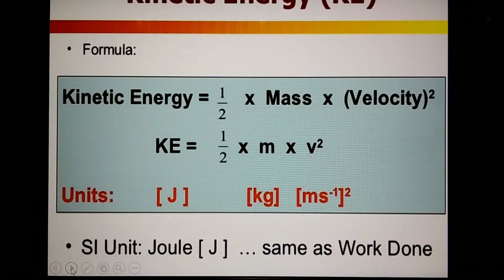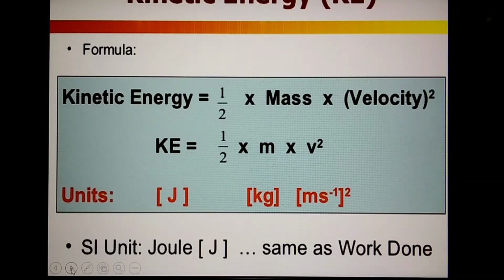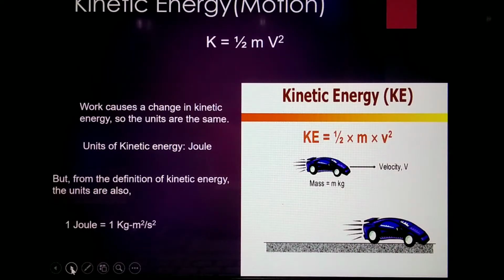The mathematical formula: kinetic energy is equal to half mv square. Its unit is joule, the same as work done. Work causes change in kinetic energy, so the units are the same. Units of kinetic energy are joule, but from the definition of kinetic energy, the units are also equivalent to 1 joule equals 1 kg meter square per second square.